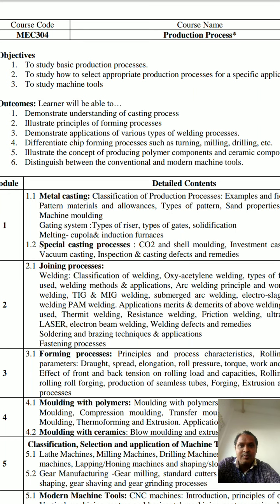Then demonstrate application of various types of welding processes. We have so many different kinds of welding processes: TIG welding, MIG welding, energy welding, CO2 welding. So different kinds of welding are there. Now after completion of this, you are going to be able to demonstrate or find out what the different kinds of welding processes are for different application purposes.